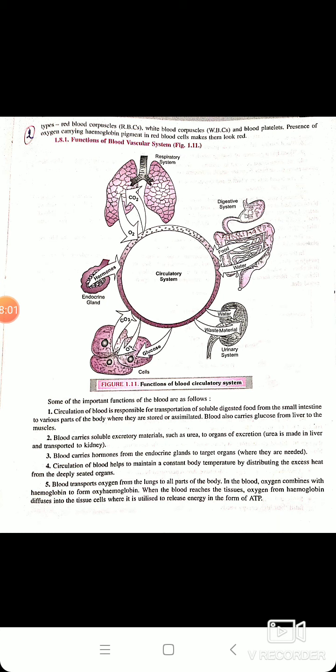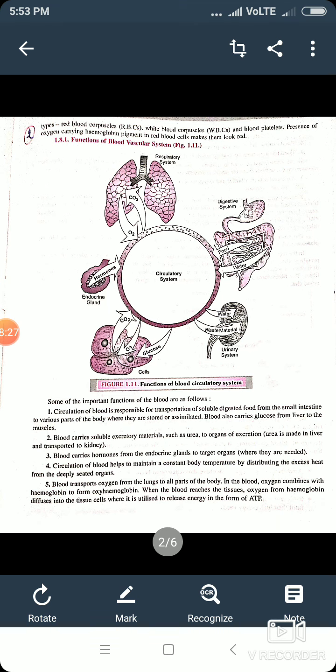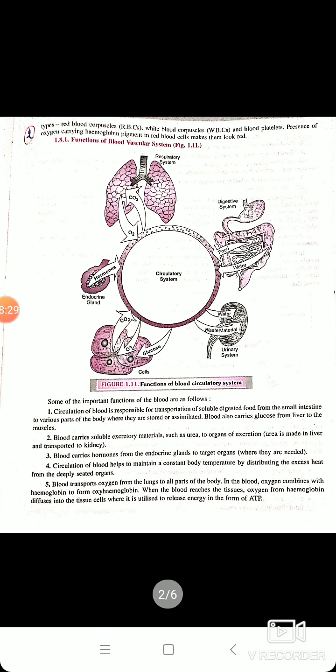Now moving to the next topic, you can see in the figure here on the screen, with the help of the diagram, it is trying to make you understand the function of the blood circulatory system, how it is helping the various functions, like circulation of blood is responsible for transportation of dissolved digested food from the small intestine to various parts of the body where they are stored and assimilated.